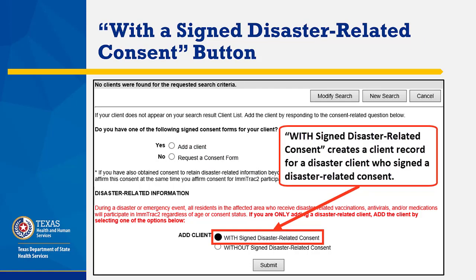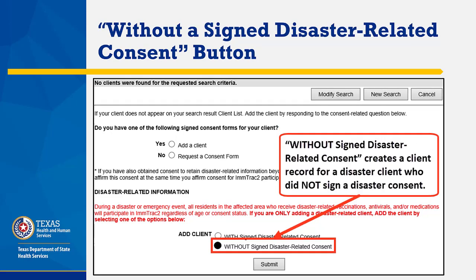Use the button labeled With Signed Disaster-Related Consent if you're adding a disaster-related consent but not a standard consent. Use the button labeled Without Signed Disaster-Related Consent if the client did not sign a disaster-related consent and does not have a standard consent either.